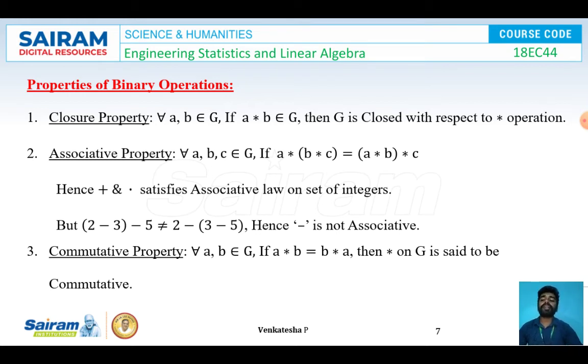The third property is commutative property. For all a, b belonging to G, a star b is equal to b star a. With this condition we can say that star on G is said to be commutative.